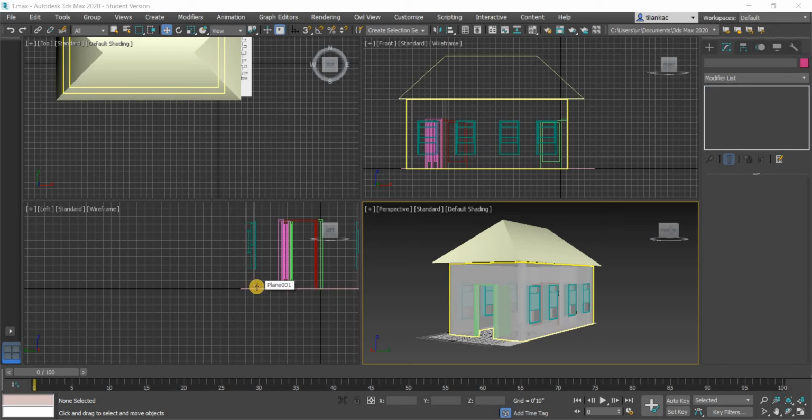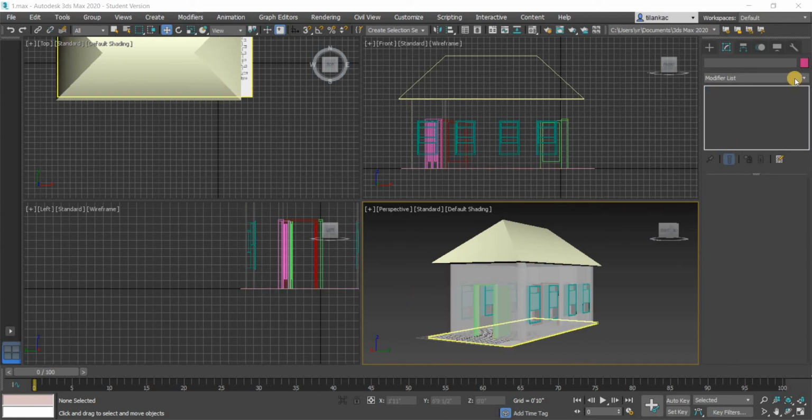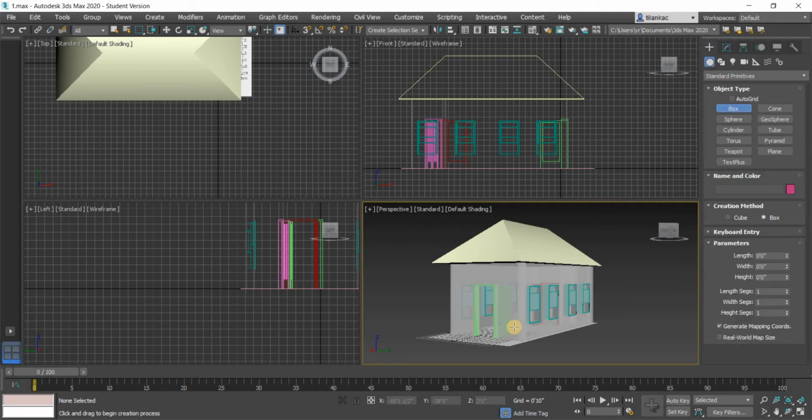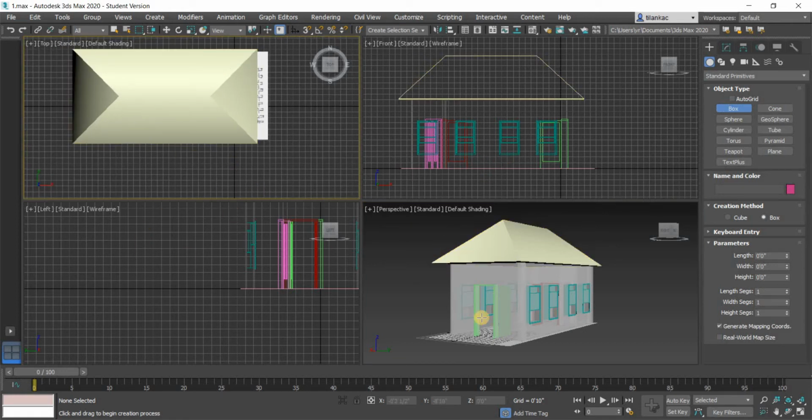In this video, let's take a look at how to draw our floor. So I'm going to go into Create Geometry Box, and there are a couple of different types of floor finishes here. The one is the plinth, and then there should be a finish for the living area and then the bathroom area.